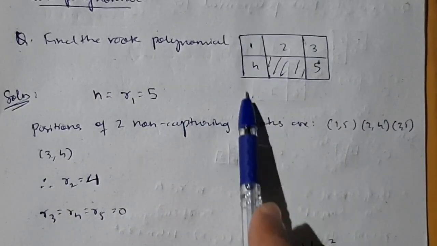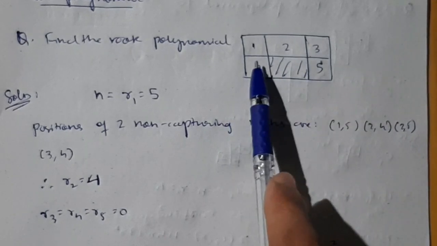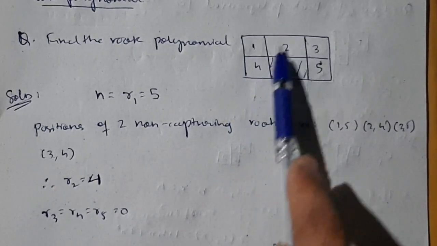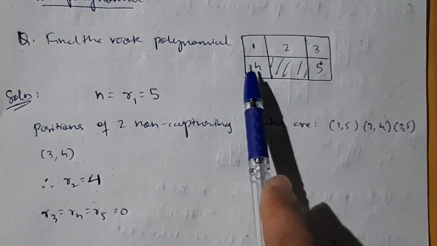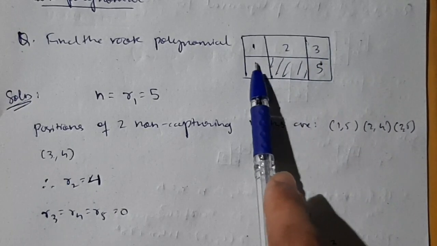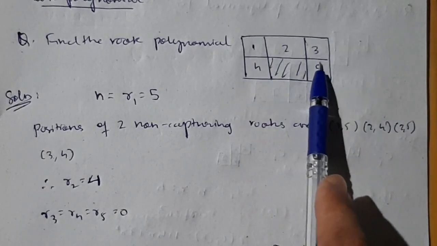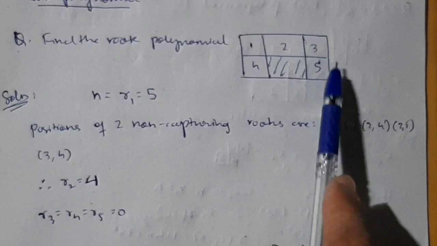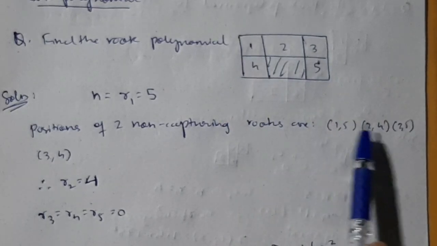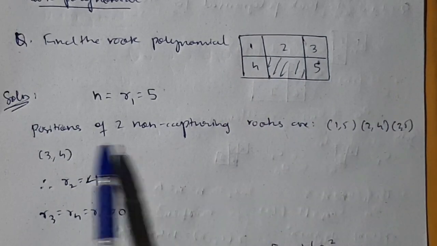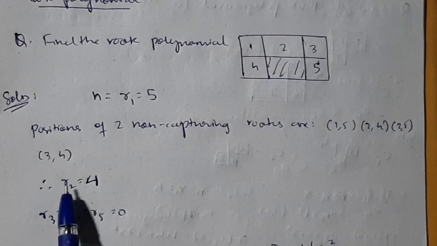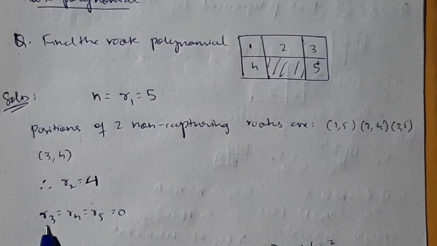For 4, if you cut this row and column, you will have 2 comma 4 and 4 comma 3 left, but 2 comma 4 is the same as 4 comma 2, so we will not consider that. Same case for 4 comma 3 also. And for 5 also we need not consider, because with 2 and with 1 it is already taken here, 1 comma 2 and 2 comma 5. So count how many positions you got and write R2 as 4. Then R3 you need to find.